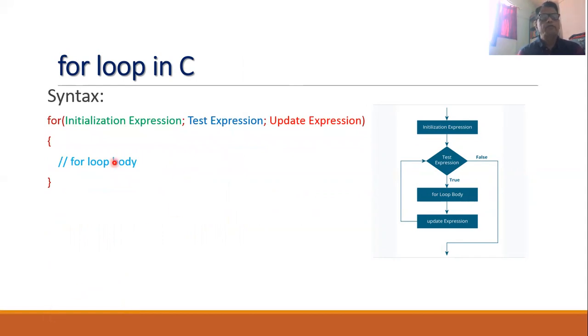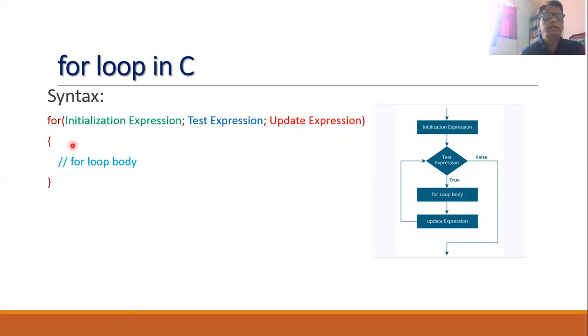If you want to write a for loop within a program, you need to write it like this. The first word, for, is a keyword. Then in the brackets, you need to write three expressions, each separated by a semicolon. The first expression is the initialization expression. The second is the test expression. The third is the update expression, which many times we call an increment or decrement expression.